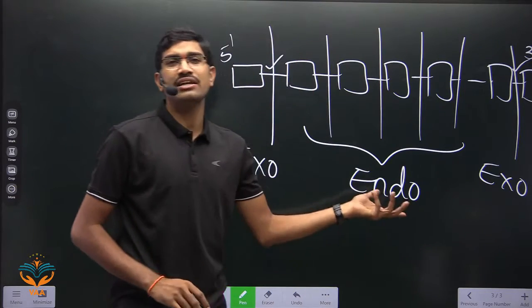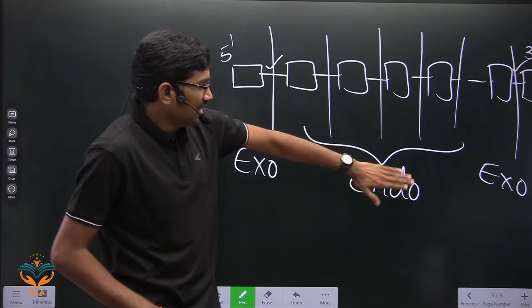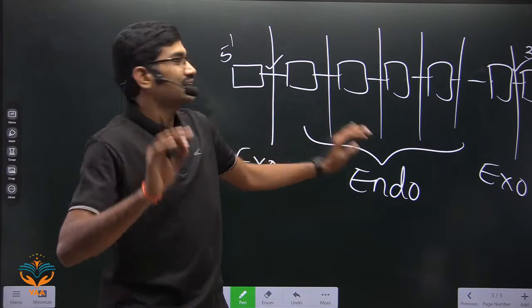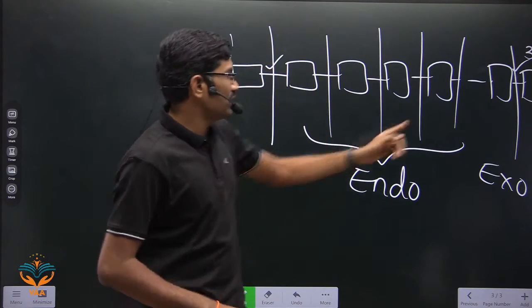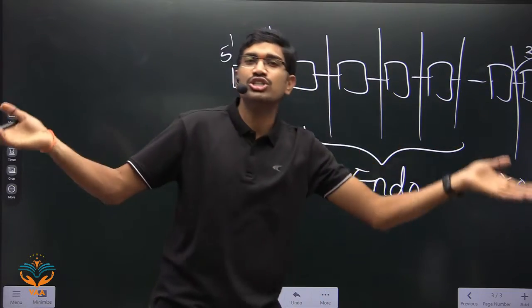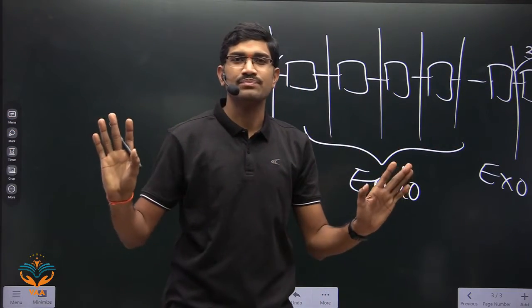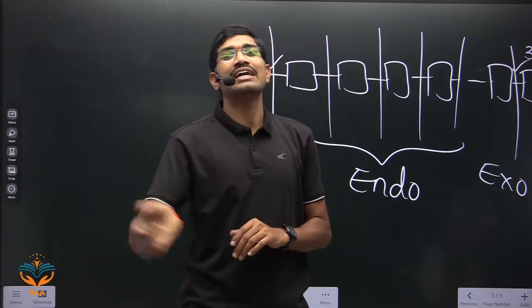Endonucleases. Endo means inside, exo means outside. So these enzymes will break the inside phosphodiester bonds, but these exonucleases will break the outermost phosphodiester bonds. That's it. So this is about exonuclease and endonuclease.